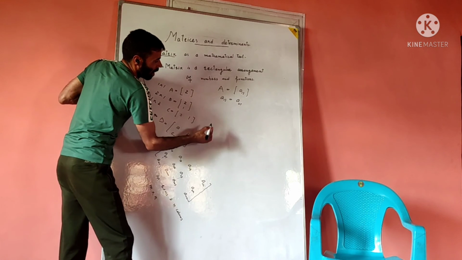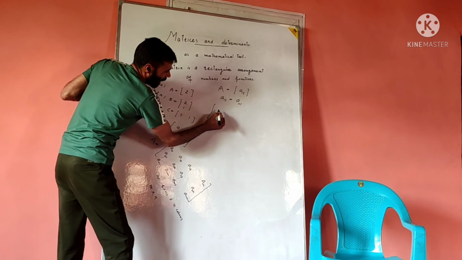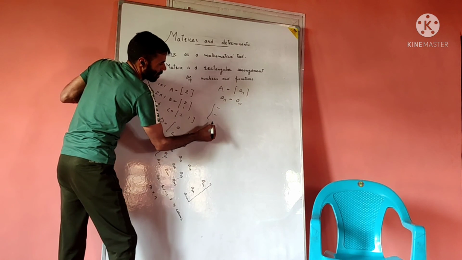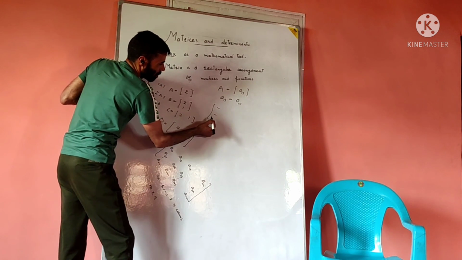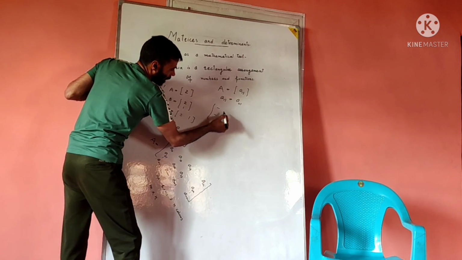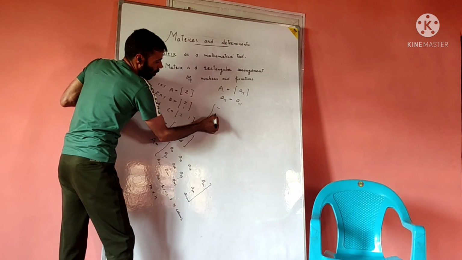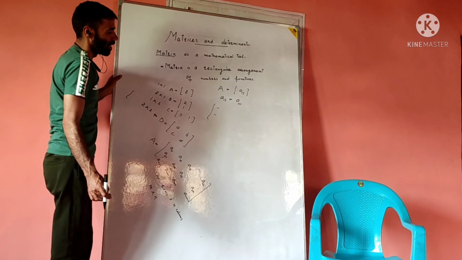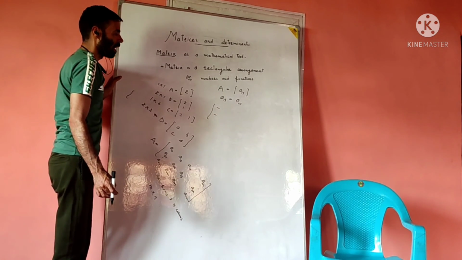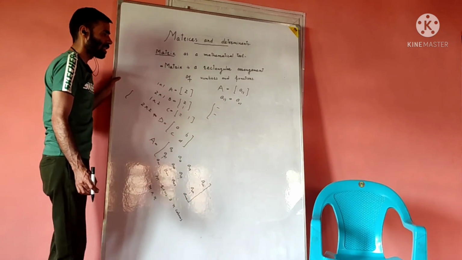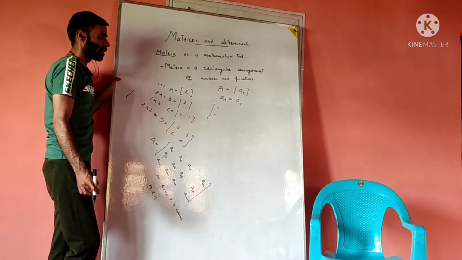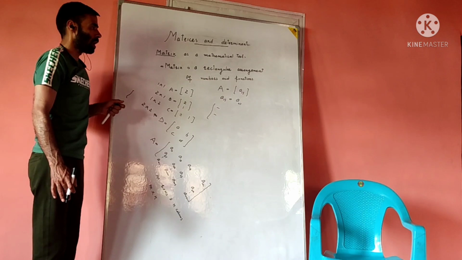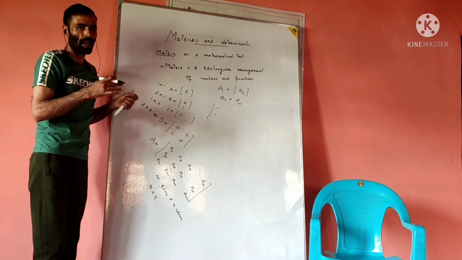That means it is an element which is present in the matrix at row number 2, column number 1. So by simply noting down these i and j values, we can find the position of the elements within a matrix. Hope that you have understood the idea of a matrix.